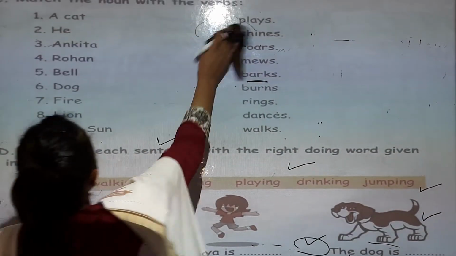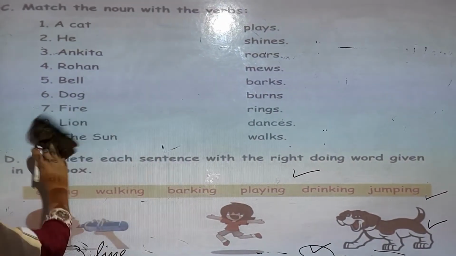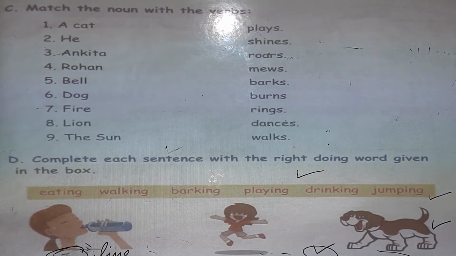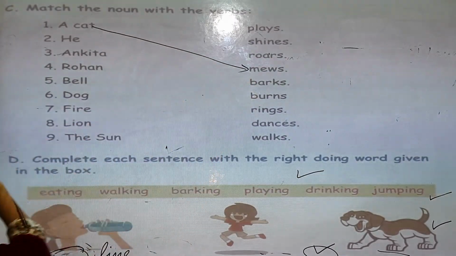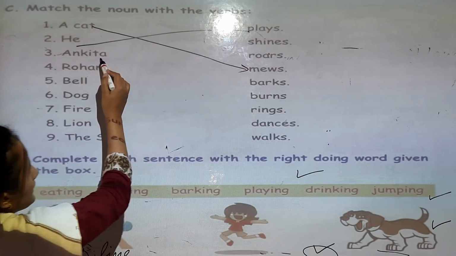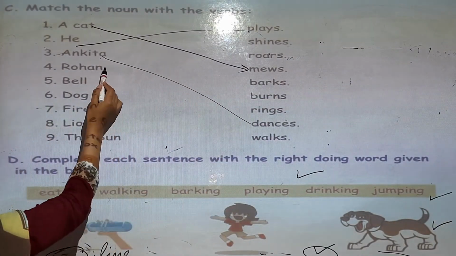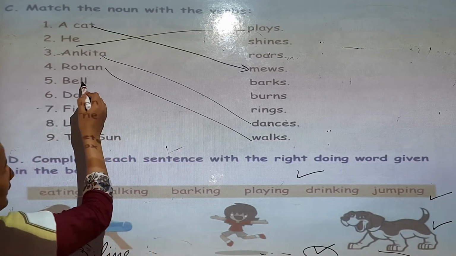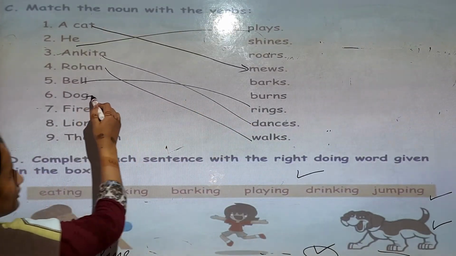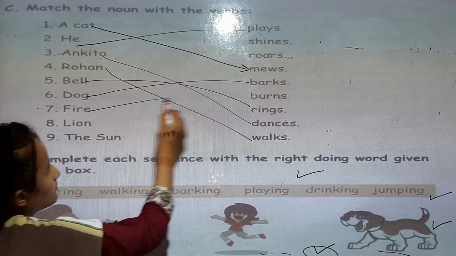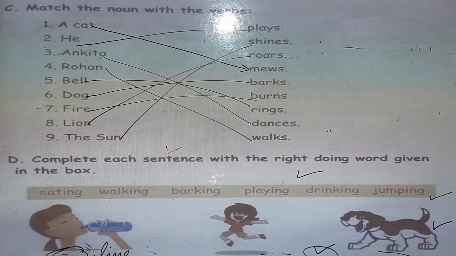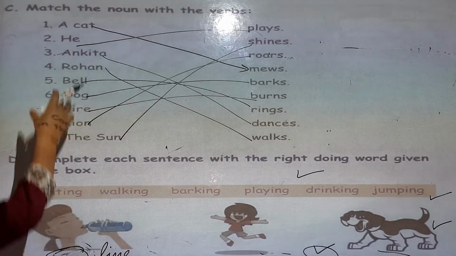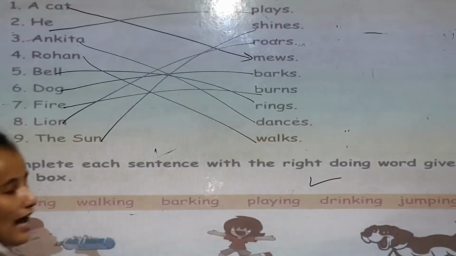Match the following. A cat, he, Ankita, bell, Rohan, dog, fire, lion. So, a cat meows. He plays. Ankita dances. Rohan walks. Bell rings. Dog barks. Fire burns. Lion roars. The sun shines. So in match the following, match the noun with a verb. This is a noun and this is a verb that we have matched.